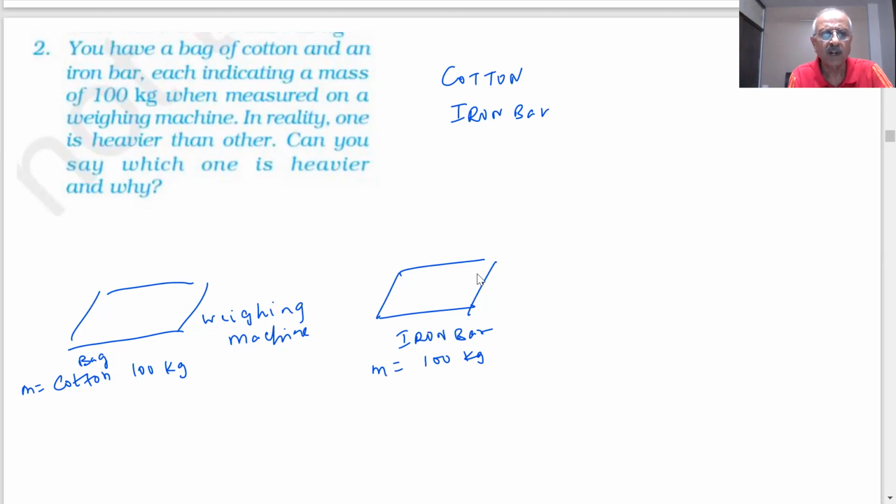Yes, sir. But this is apparent mass, not the true mass. Correct? Yes, sir. Apparent mass is true mass minus the upthrust.